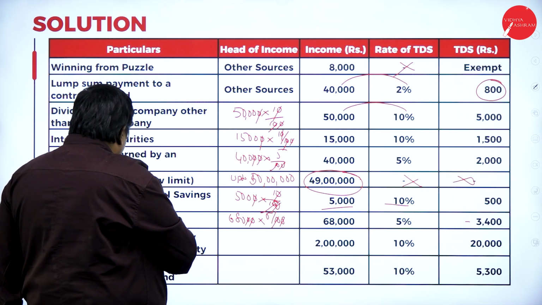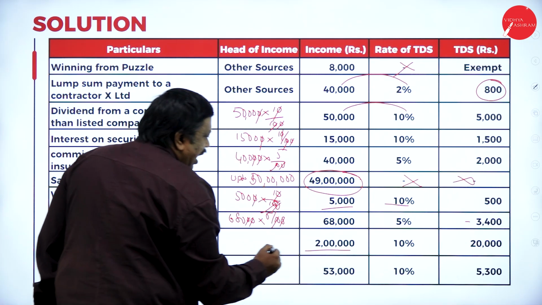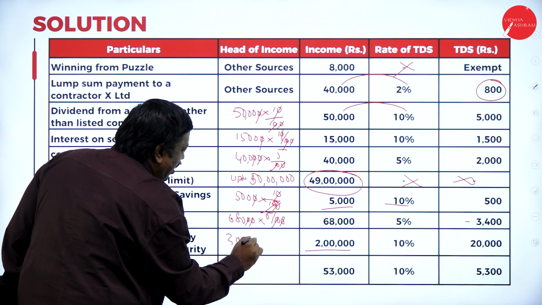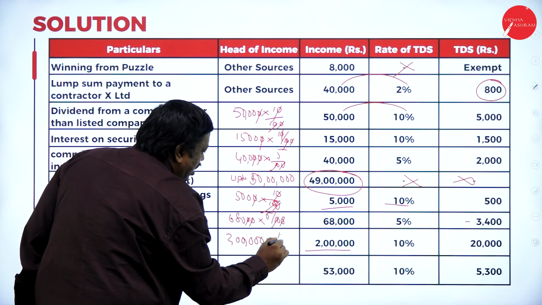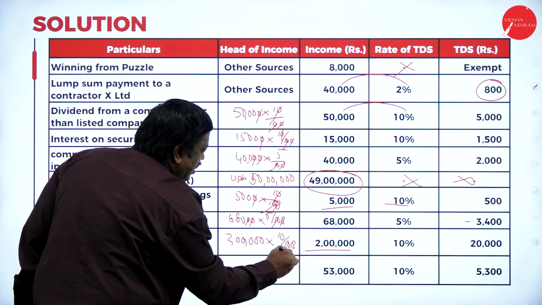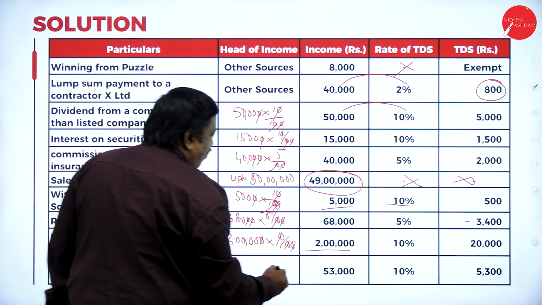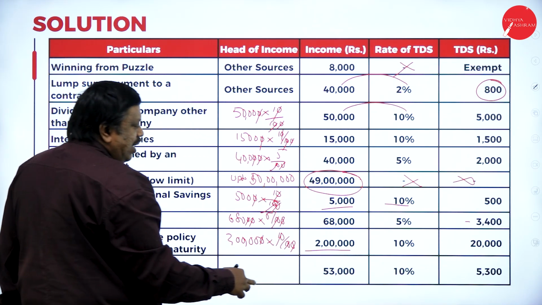And next one, LIC amount up to 1 lakh. So here it is 2 lakhs. 2 lakh into 10 by 100, the zeros cancel, 20,000. Up to 50,000 it was not there.